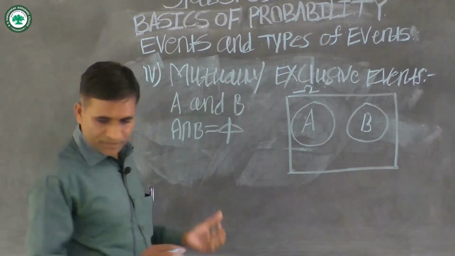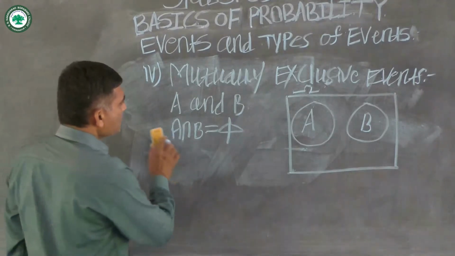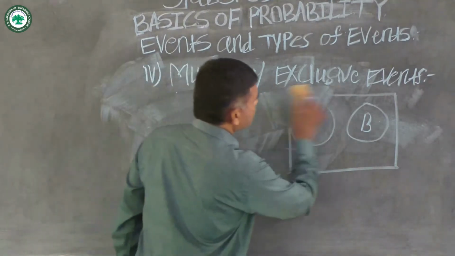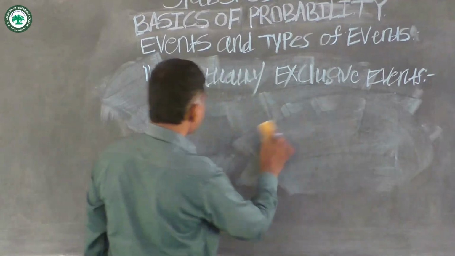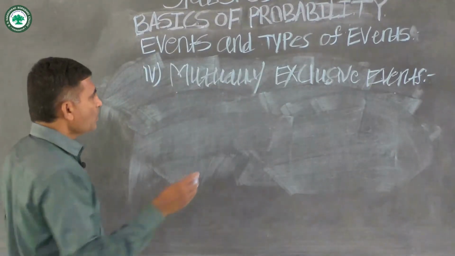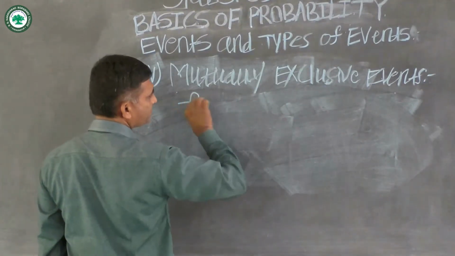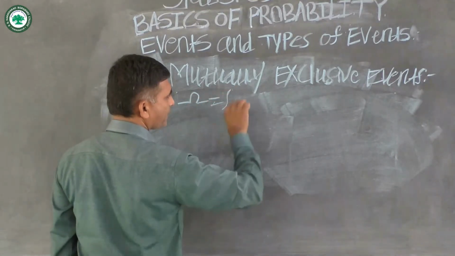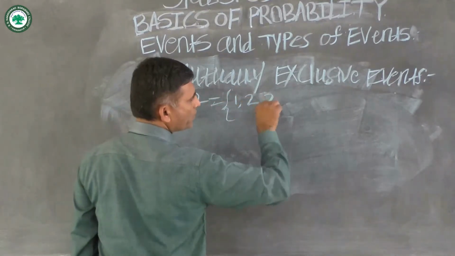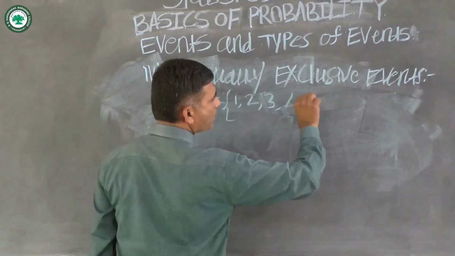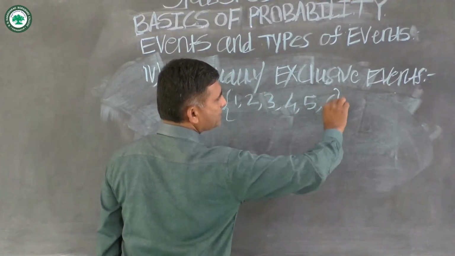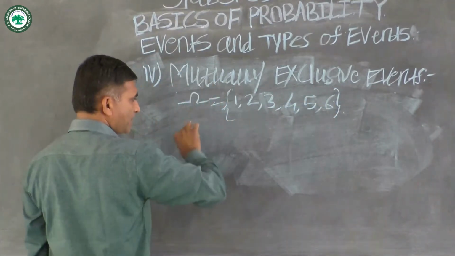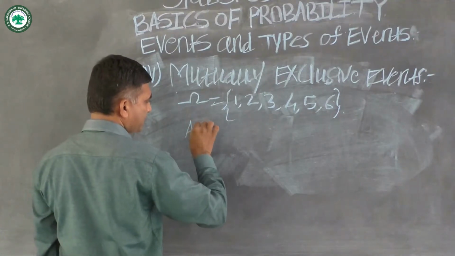Okay, now we see one example. Suppose we have a sample space which contains the outcomes 1, 2, 3, 4, 5, 6. On this sample space, two events are defined.